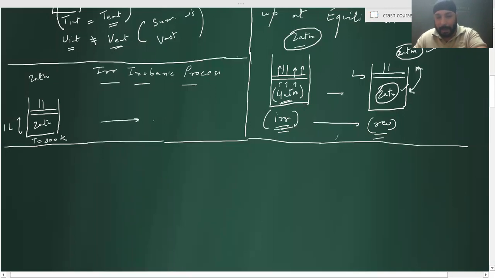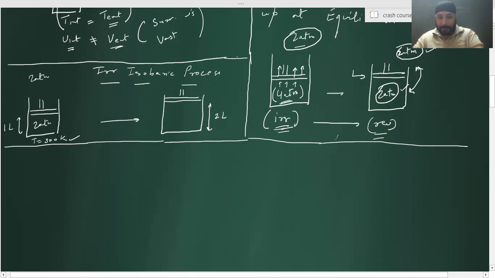Now what exactly happened? Isobarically, it will expand to double of its volume. Final volume becomes how much? 2 liters. Exactly. So proud of you. Initial was 1 liter, now final is 2 liters. Just tell me, what about the final temperature?